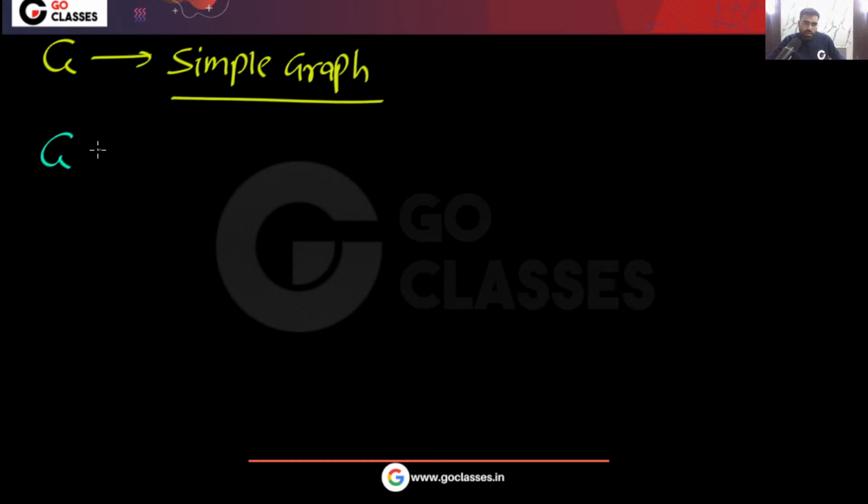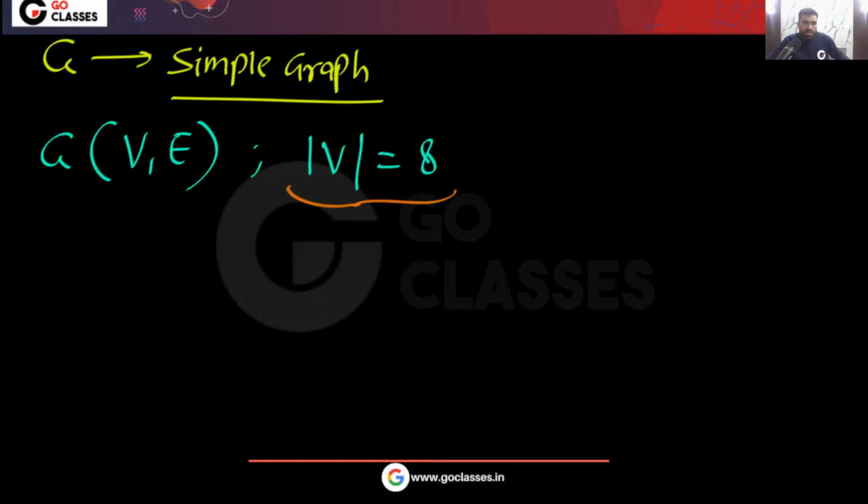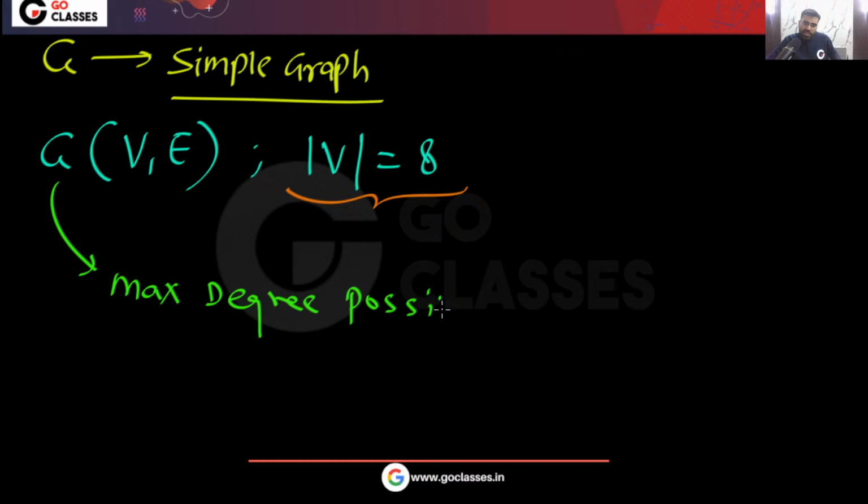And in this G, there are a total of 8 vertices. Now you tell me one thing. If there are a total of 8 vertices, then what is the maximum degree possible in a simple graph? So you tell me, if there are 8 vertices, what is the maximum degree possible? Maximum degree possible will be 7.